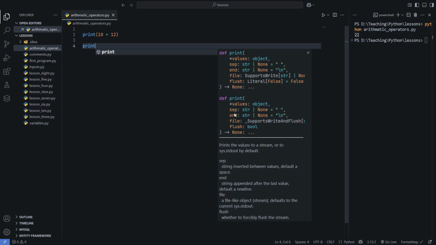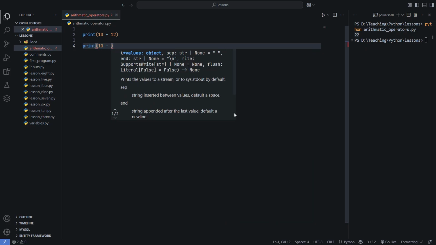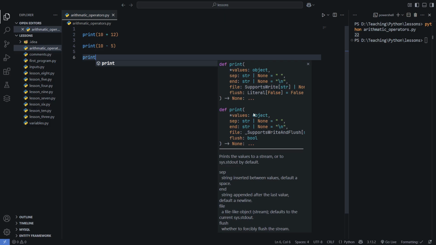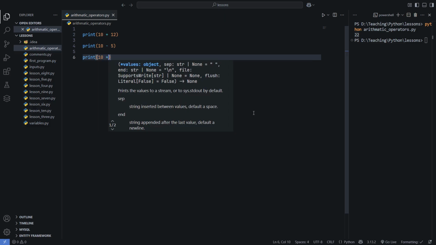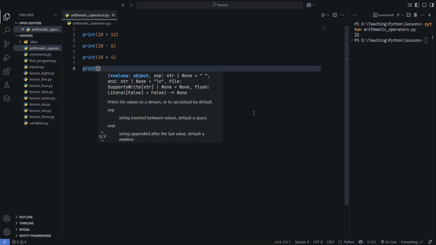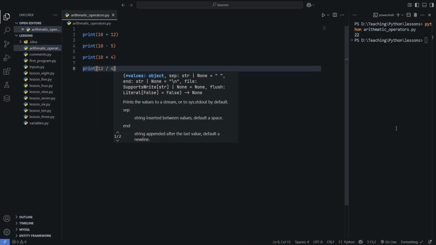So let's see the subtraction here, 10 minus 5. In fact, let's see all four together. 10 into 4, print 12 divided by 4.